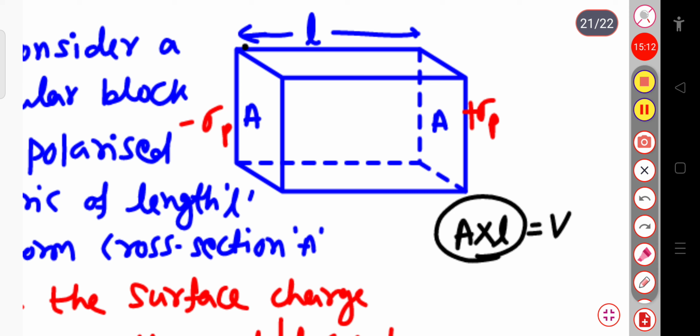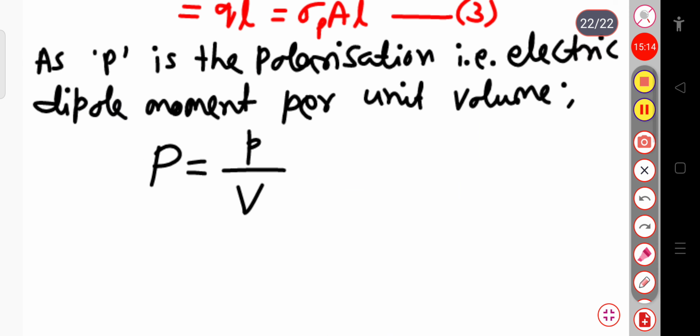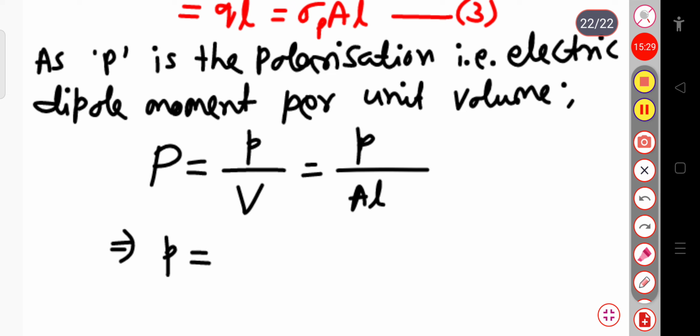In place of V we can write A into L. So the electric dipole moment small p will be equal to the polarization P into AL. This is equation number 4.